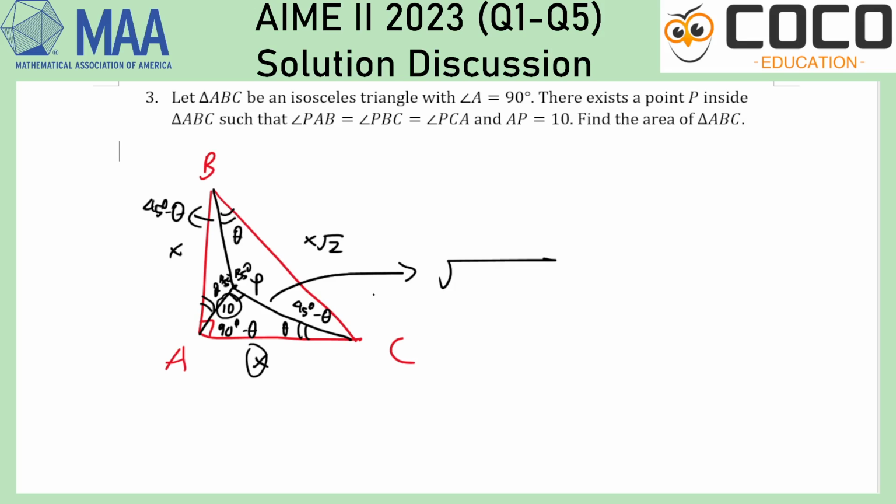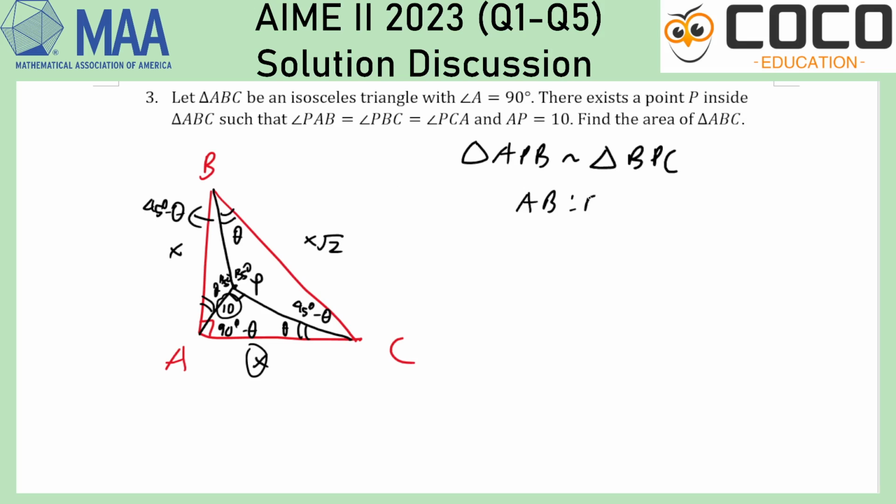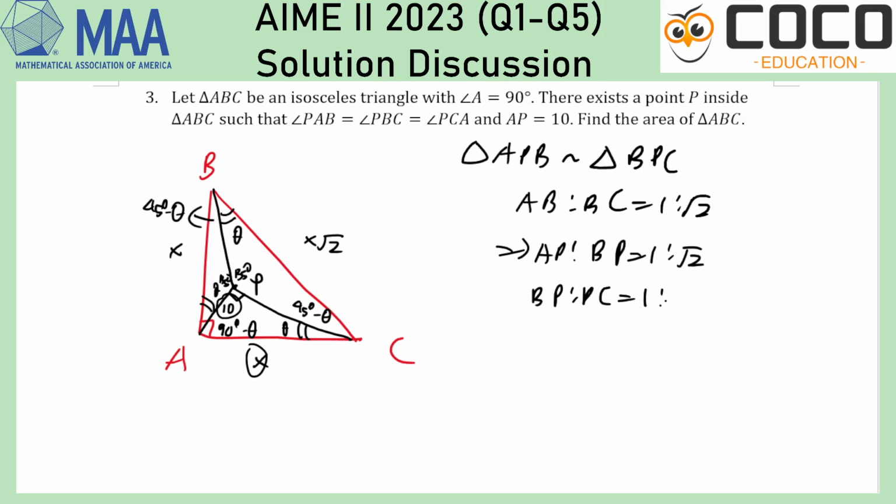Oh, that's nice. Okay, so triangle APB is similar to triangle BPC, and the scale, since AB to BC is 1 to root 2, that just means that AP to PB is 1 to root 2, and BP to PC is also 1 to root 2.